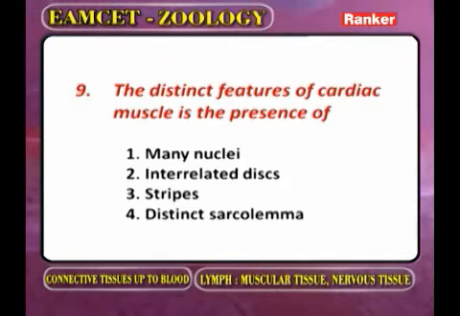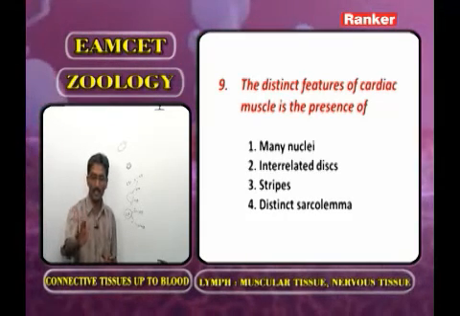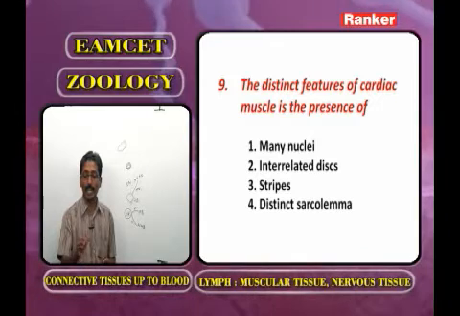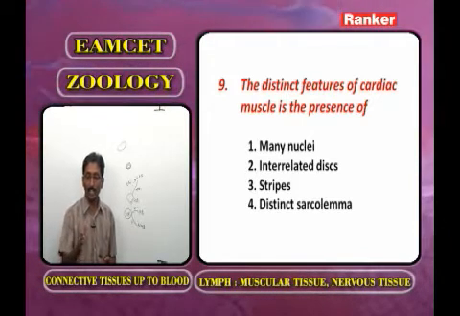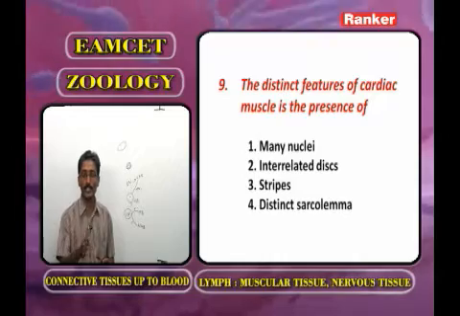Now what is the distinct feature? Now the options, many nuclei. Many nuclei are present in the cells of voluntary muscles, so the first answer is eliminated. What about the second one? Intercalated discs. The third one we call stripes. And the fourth one, distinct sarcolemma.